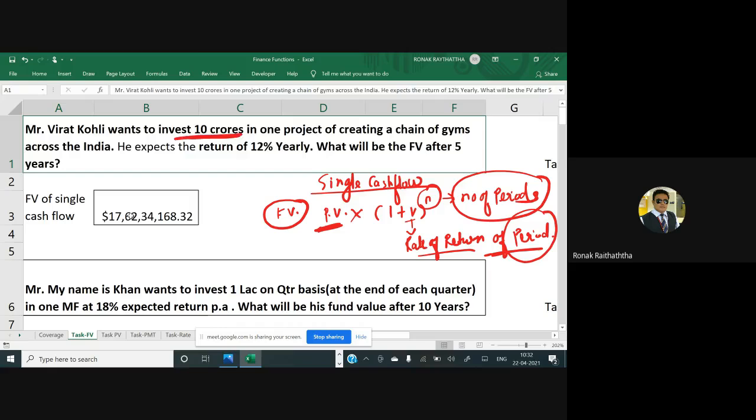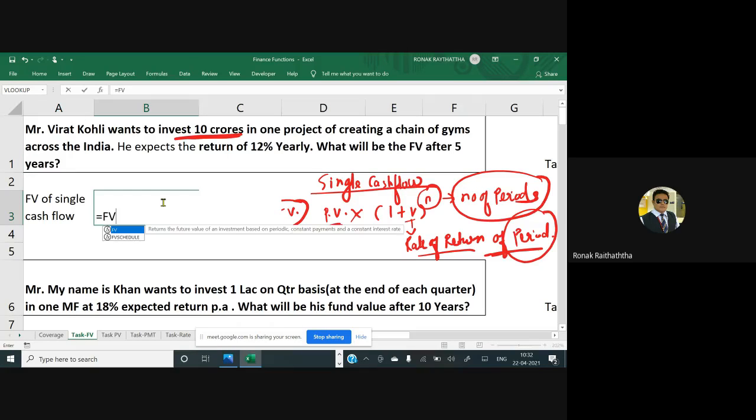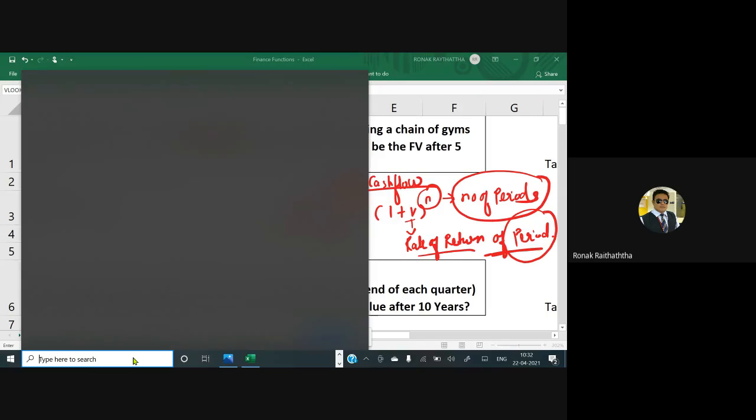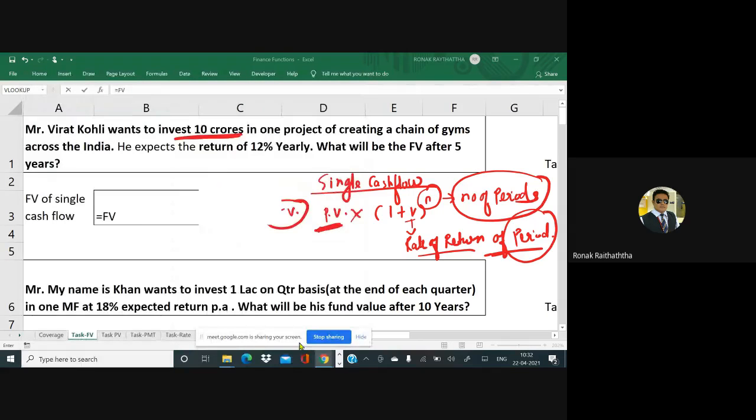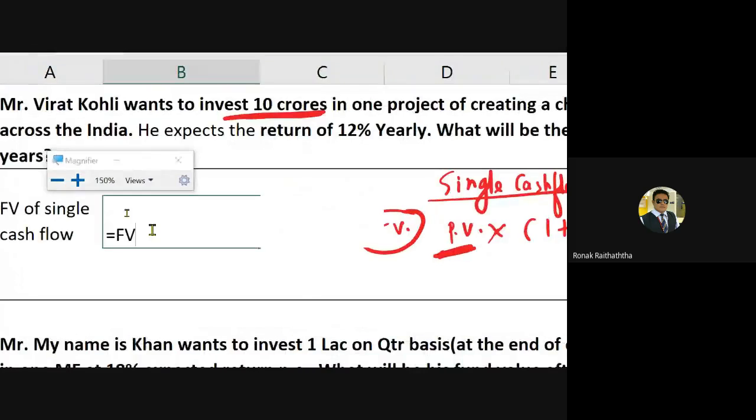Now, how do you solve it in Excel? You can start with the sign of equal to. Then there is a function called FV. I'm using the magnifier so that you get it in a better way. Opening the bracket. The first argument is the rate. Now in Excel, you can manually write the rate, or you may link the cell where the rate is written.